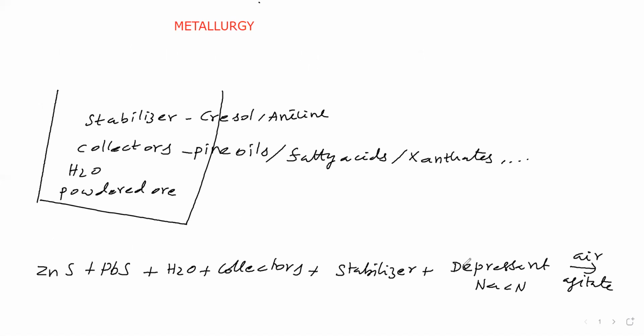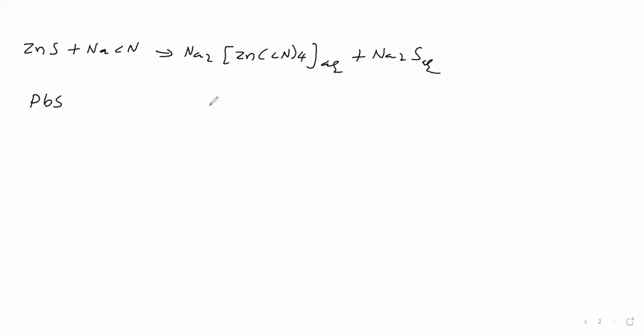Next process is leaching. Leaching is also a chemical method for concentration. Next we will go for conversion of concentrated ore into a suitable form for reduction, that we will see.